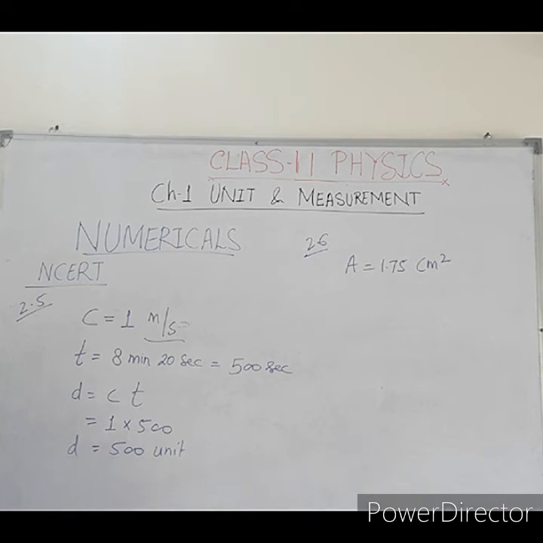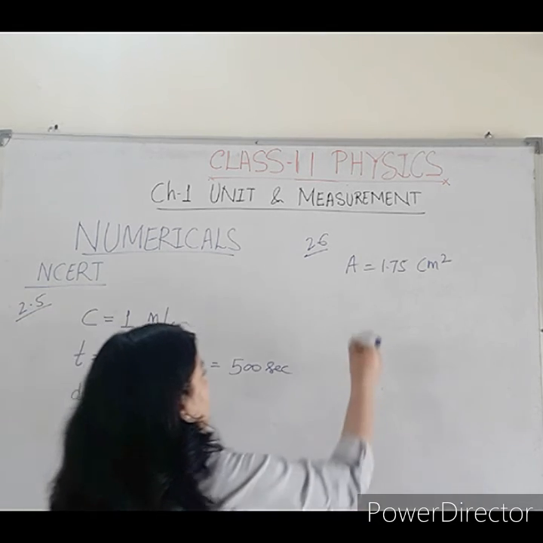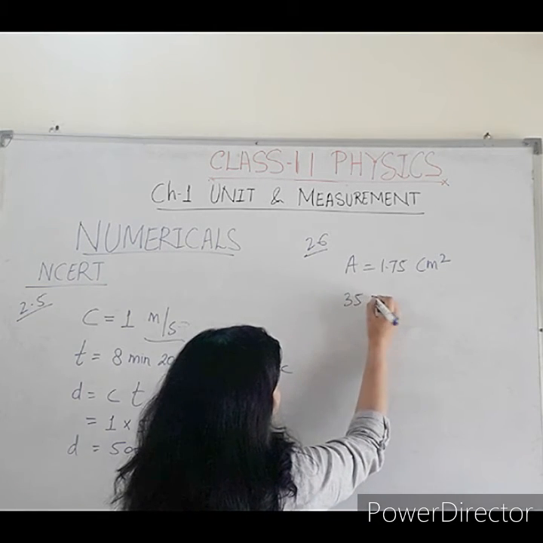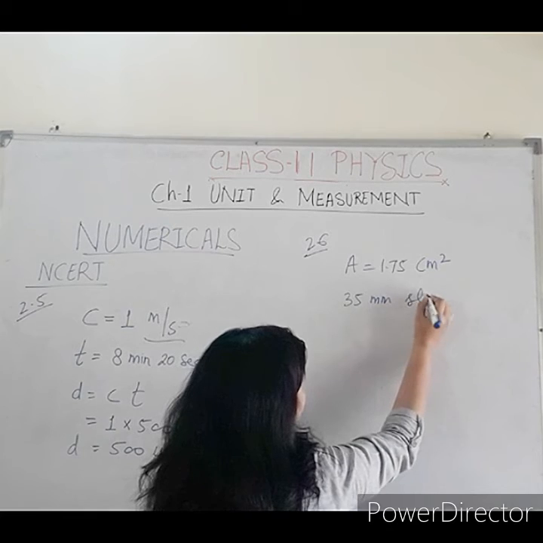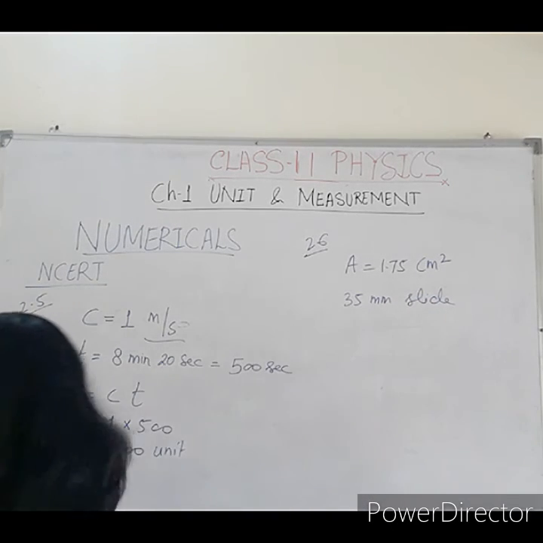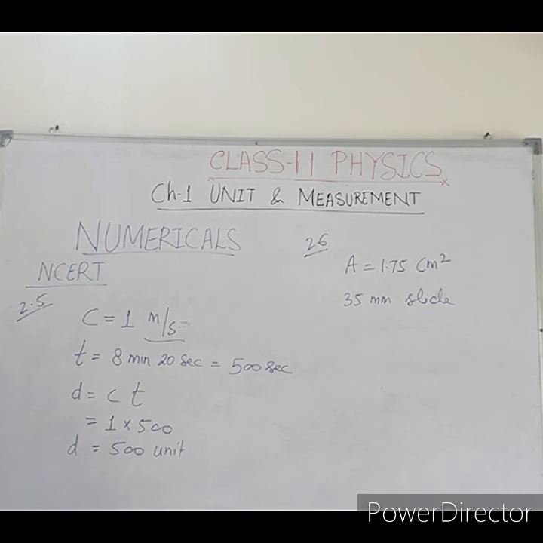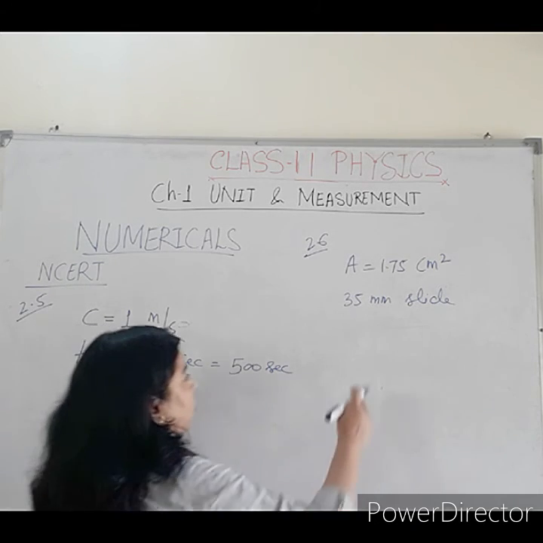So the 35 millimeter slide is given, and the slide area is 1.75 centimeter square. The slide is projected on a screen and the area of the house on the screen is 1.55 meter square.